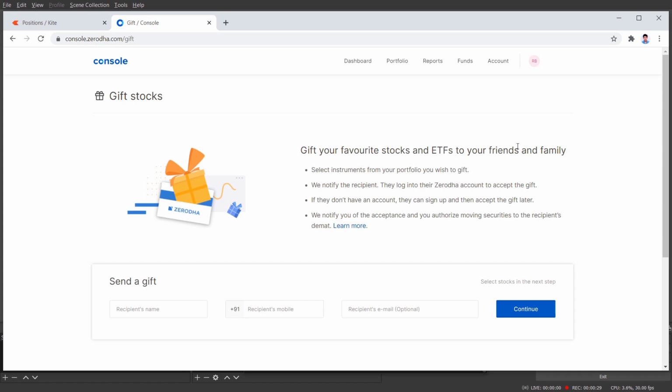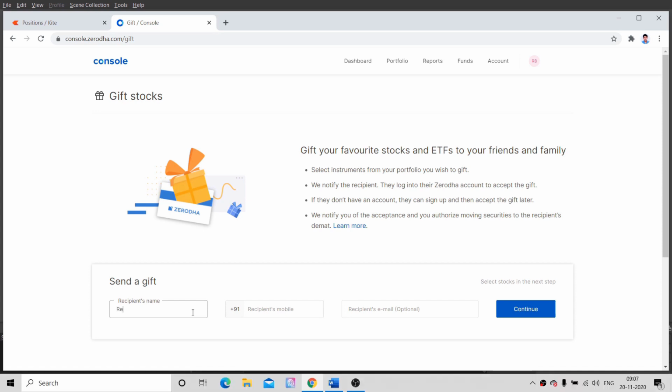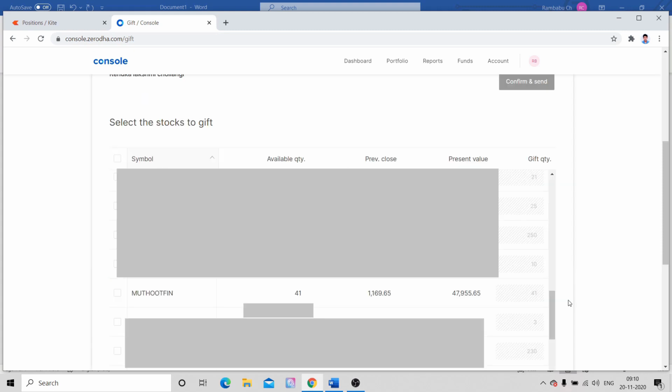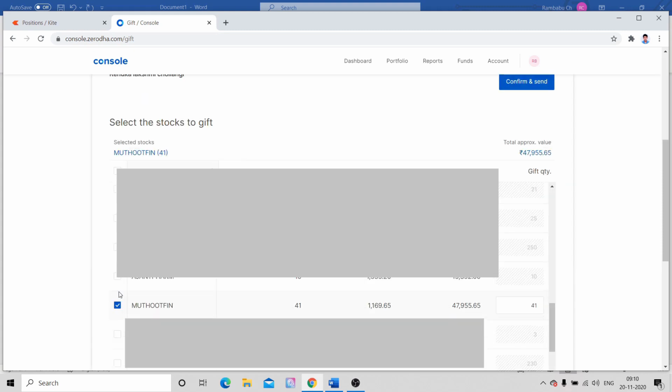Once you click on the gift stocks option, you can see a send a gift box below, where you need to give the recipient name, recipient mobile number, and recipient email ID. I am giving my wife's details here as I wanted to gift a few shares for demo purposes. So, I gave the details. We need to click on continue. Once we click on continue, we are redirected to the stock holdings page. We can see all our stock holdings on this page. From my holdings, I am giving 10 Muthoot Finance stocks as a gift for demo purposes.